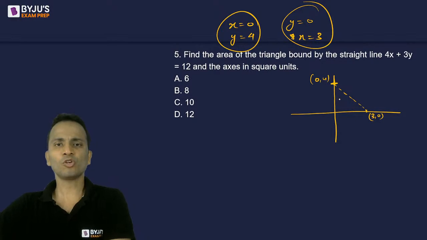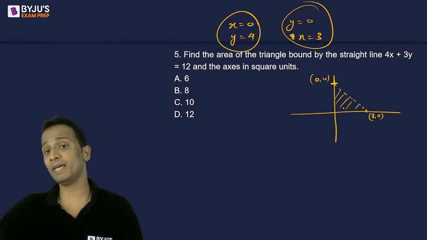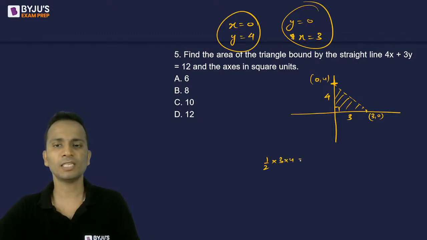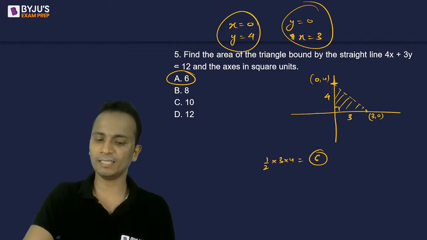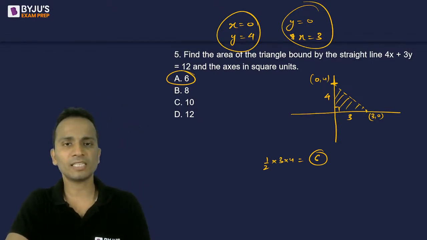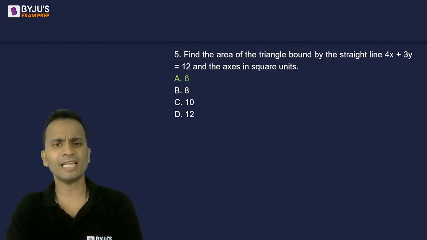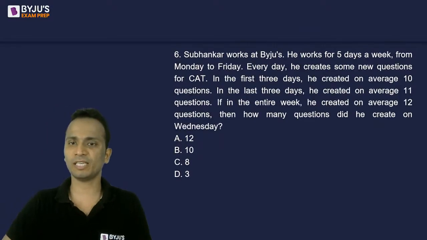So we have to find the area of this triangle that is formed, bounded by the equation of the line and the coordinate axes. Now this length will be 4, this length will be 3, and this is a right angled triangle. So half into base into height, that is 6, will be the area of this triangle. And yes, that is the correct answer. The correct answer is option A, that is 6, for question number 5. And let's move on to the next question, question number 6.